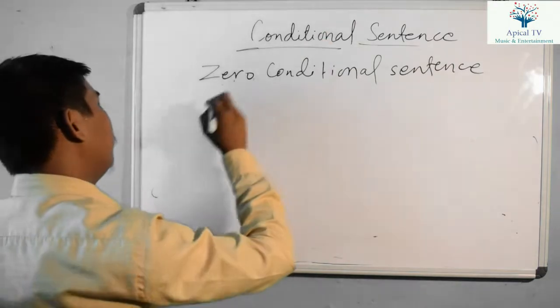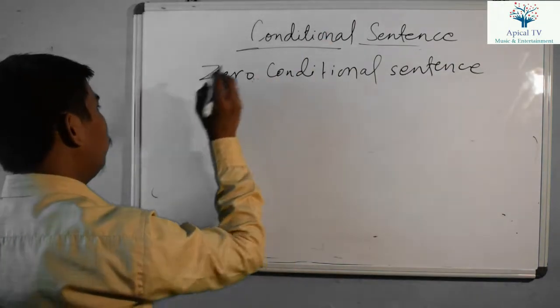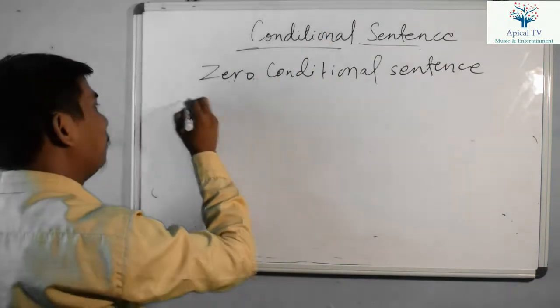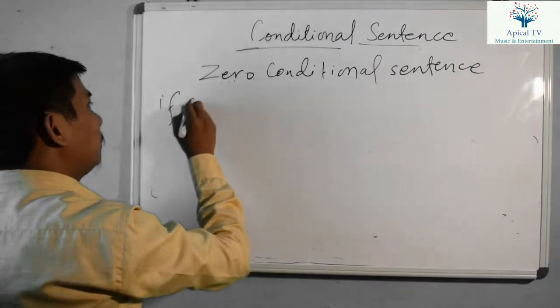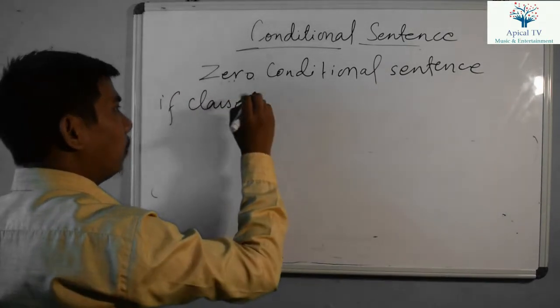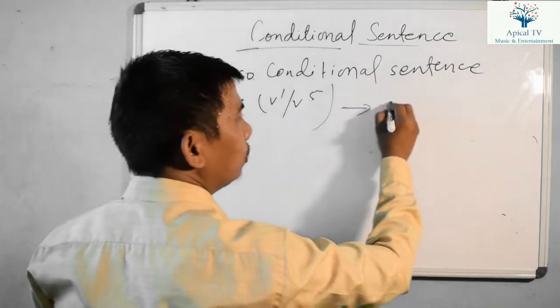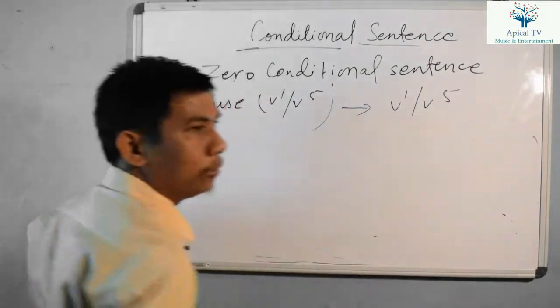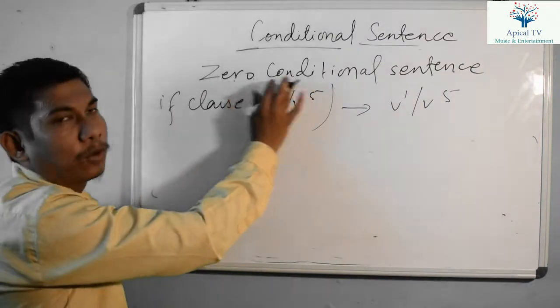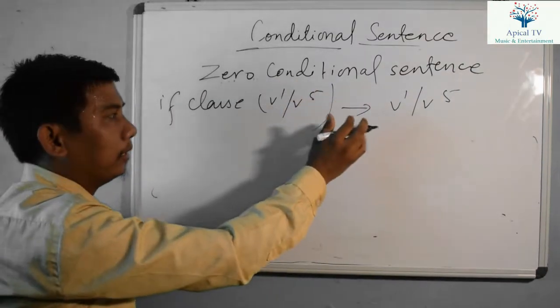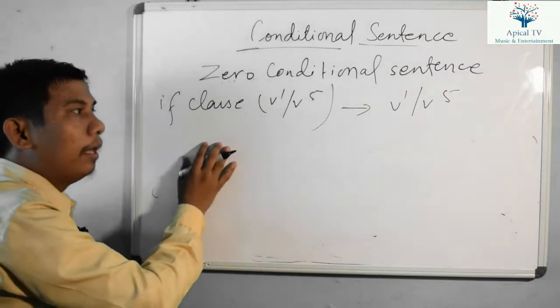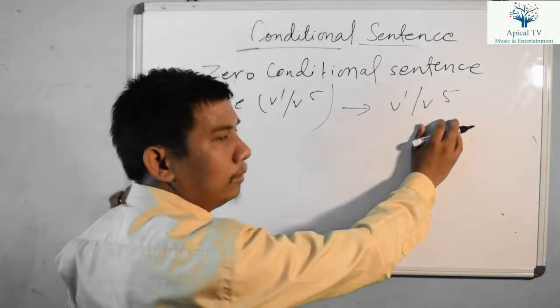For example, in the zero conditional sentence, when we are talking about the pattern, its structure: if there is an if clause in simple present, or verb 1 or verb 5, the main clause also should be verb 1 or verb 5. No more tense change. So this is called zero conditional sentence. No change of the tense. If there is simple present in the if clause, the main clause should also be simple present.